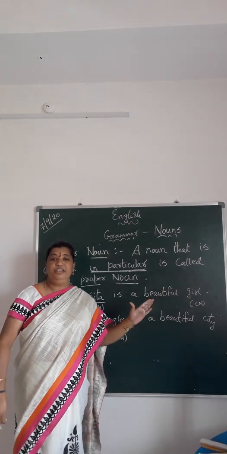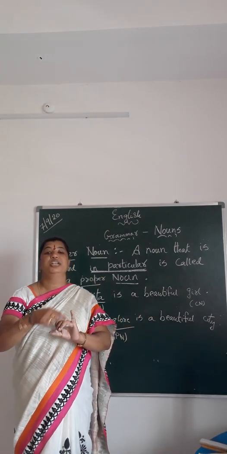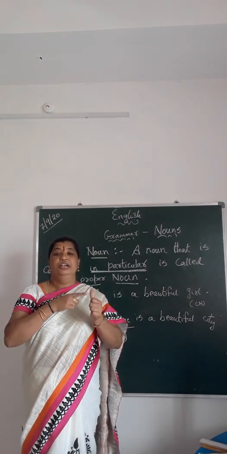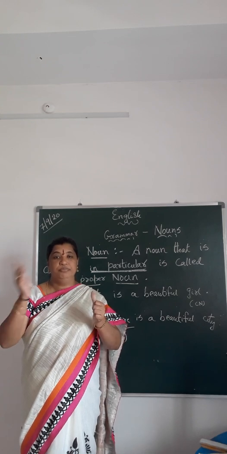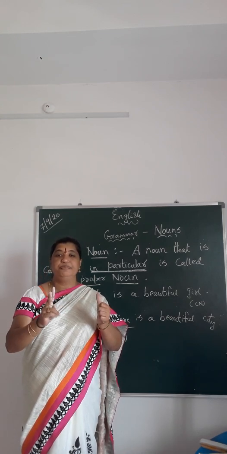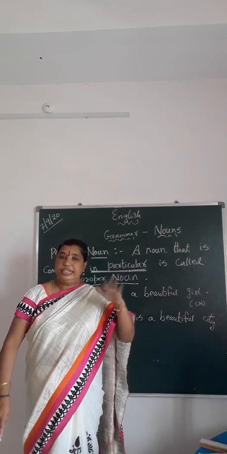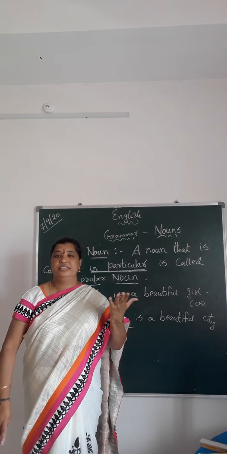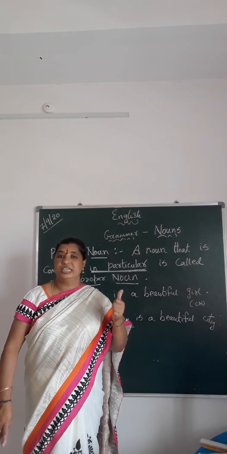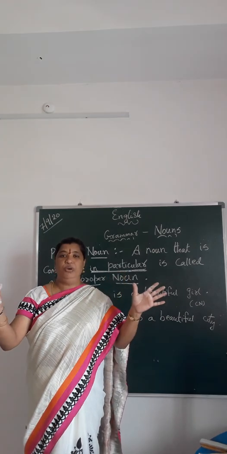So today what all did we learn? We have learned what is a noun, and there are 4 types of noun, but today we are learning about 2 types, that is common noun and proper noun. So let us recap all the things we have learnt. Noun, it is nothing but all the naming words.